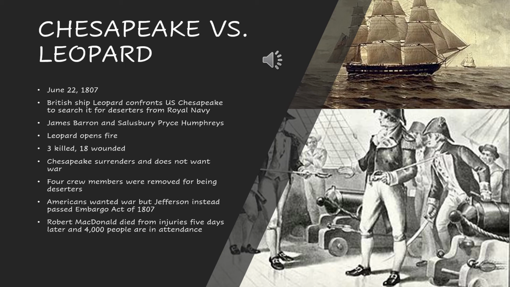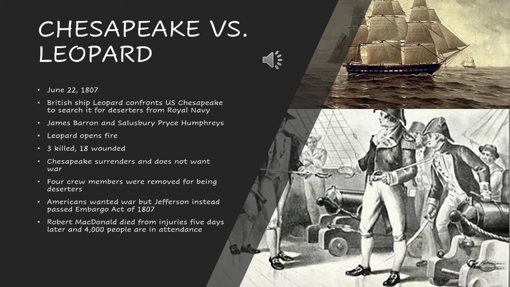As we can see, this whole conflict was really just a result of the anger that Britain had towards the people who were deserting the Royal Navy and trying to escape this Napoleonic War and go to the United States. So instead of giving the United States the war that they want against Britain, Thomas Jefferson is going to put legislation in place, the Embargo Act of 1807, which he thinks is going to punish Great Britain and France for their actions, the way they impress and torture American ships.